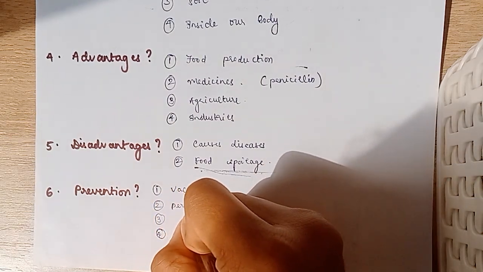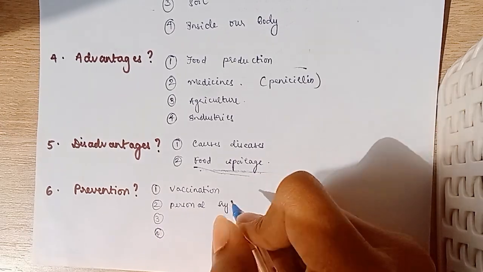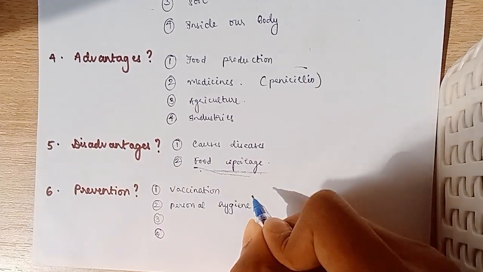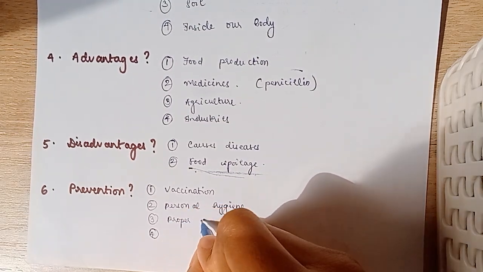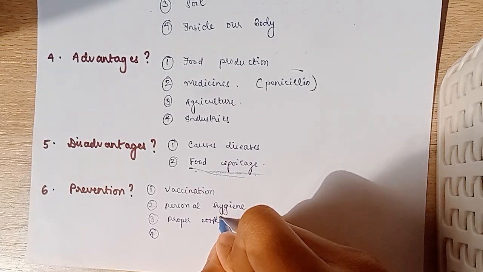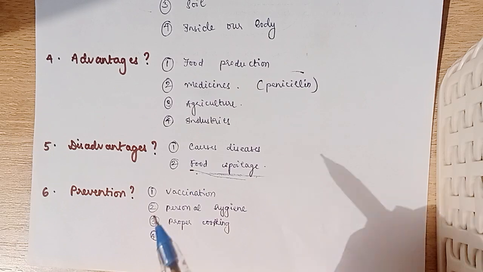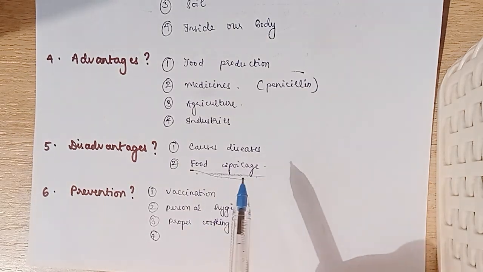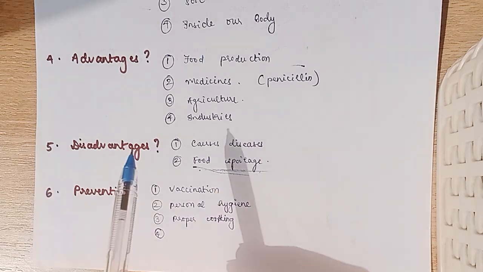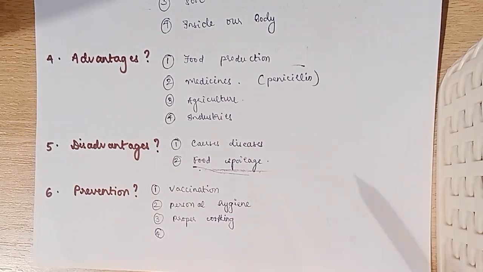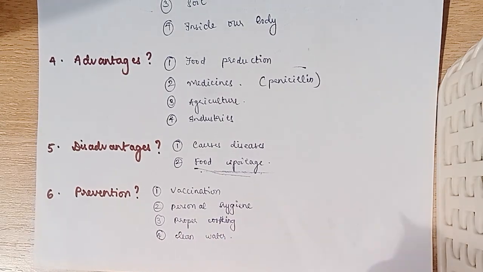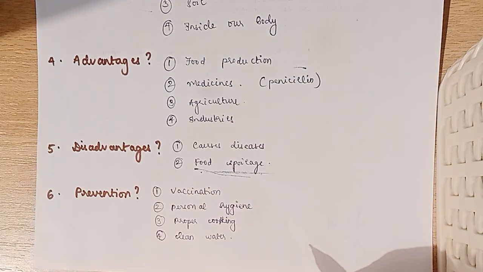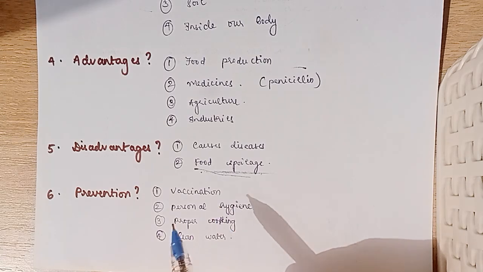Next is personal hygiene. If you take really good care of your body, you will rarely get any diseases. Next is proper cooking. When food is cooked improperly, the bacteria and the viruses will not die in the food and they'll enter your body. If you properly cook your food, the heat will kill all the bacteria and the viruses, and thus it will prevent diseases. And lastly, drinking clean water. Most diseases enter our body through dirty water. So if you drink clean water and properly cleanse water, most diseases can be prevented.